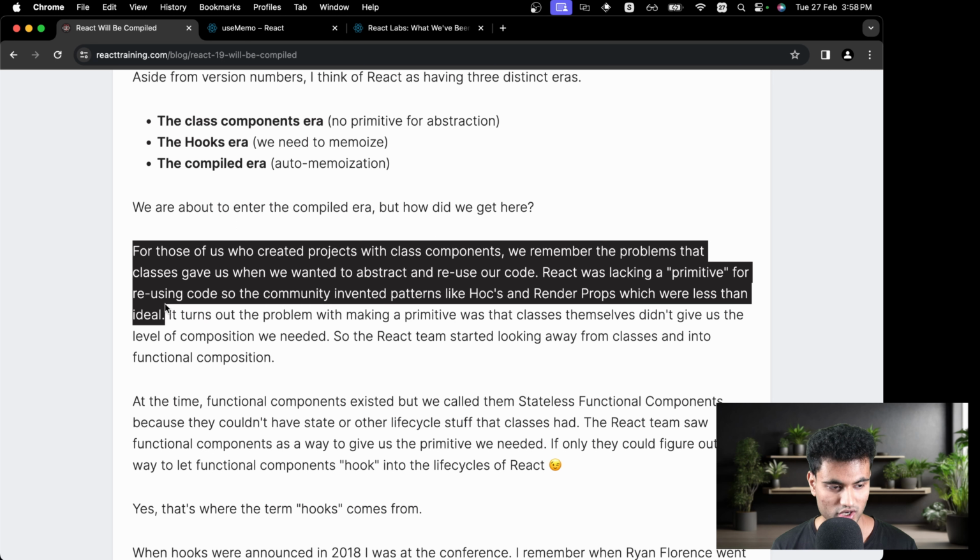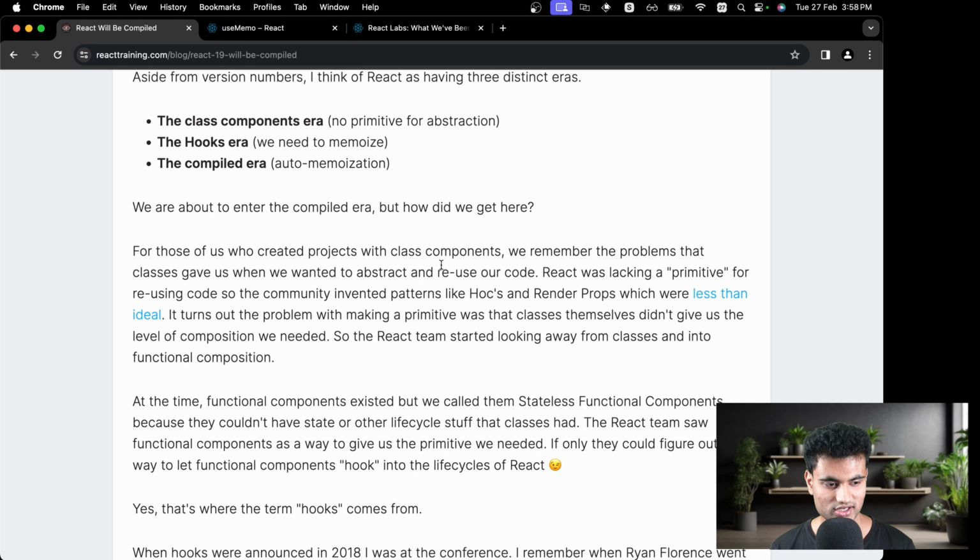What the thing with a primitive here is, there is no base for you to reuse code. So you need to have a ton of workarounds to achieve that, and that means a lack of primitive, which means that there is no default way of doing it. You need to do a lot of workarounds to get to code reusability.